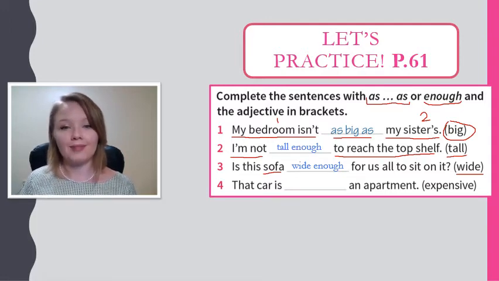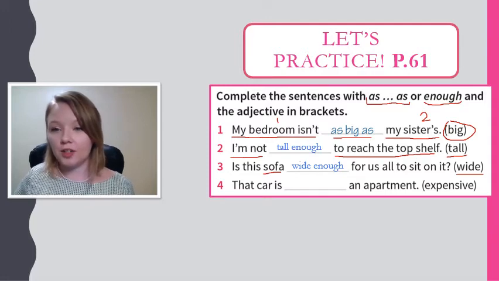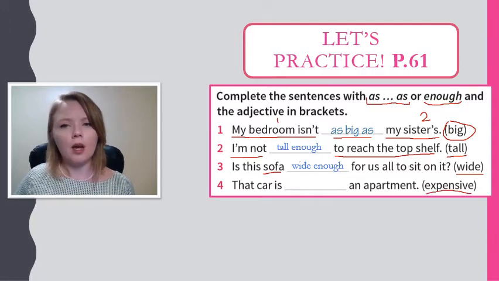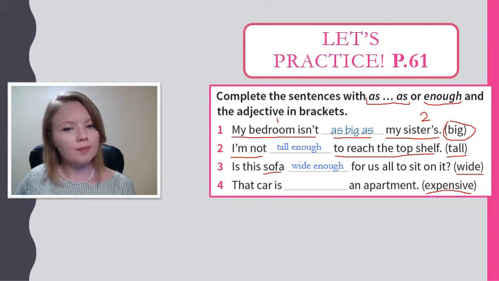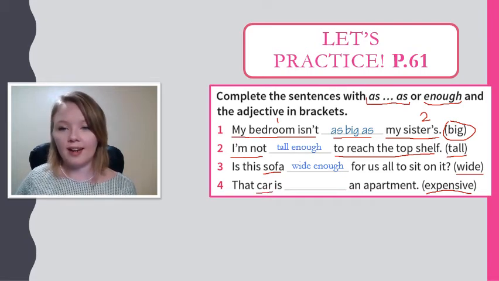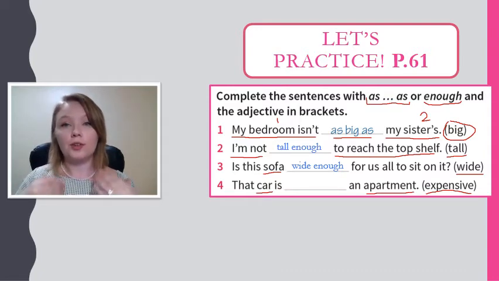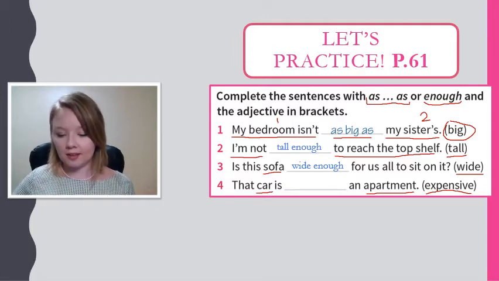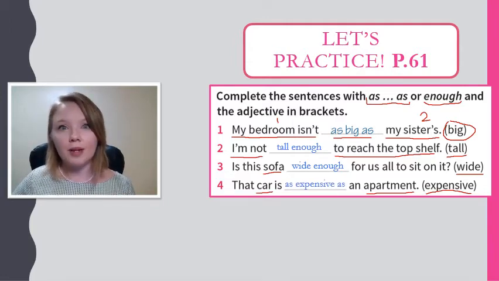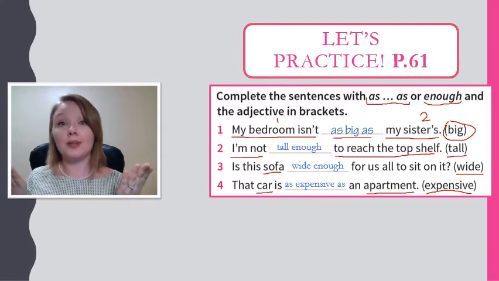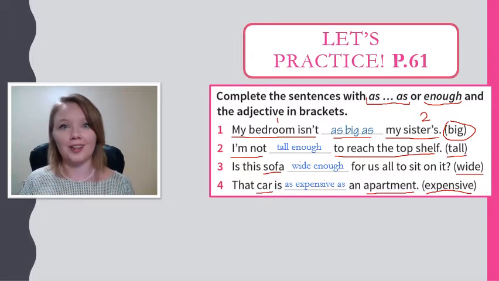Number 4. That car is an apartment. Okay, and our adjective here is expensive. Are we comparing two things? Well, we have a car, and on the other side we have an apartment. So yes, we are comparing. So we would want to use as, adjective, as. That car is as expensive as an apartment. This means the car and the apartment are the same price. Very expensive.